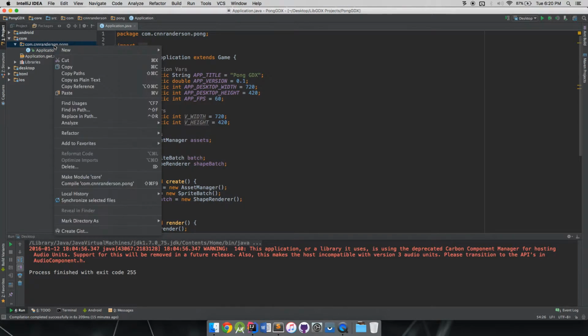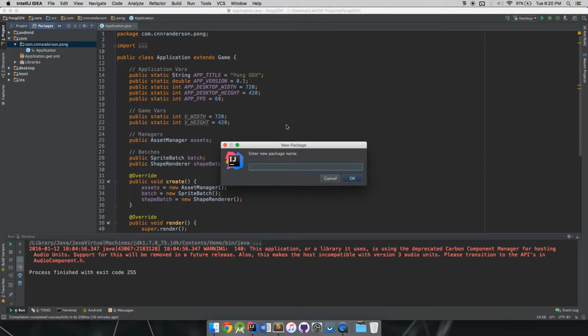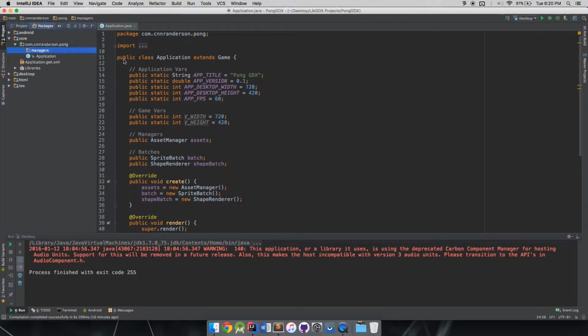I think we should expand now by jumping over into the package management and create a new package. We're just going to call this package managers. Keep in mind, when you're working with Java, a bad habit of people is to think that you're making directories, but you're not making actual directories. You're making packages. And by saying that, make sure you're using the standard style guides for the syntax of everything, and following common practice.